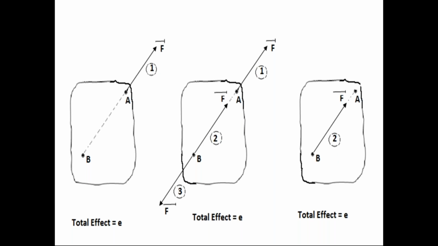So in the second diagram, even though I apply the second and third forces at point B on the rigid body, they are in the equilibrium condition. So the effect on the rigid body is the same as the first diagram, E, because these two forces are in the equilibrium condition.